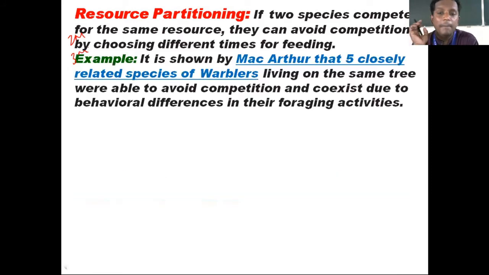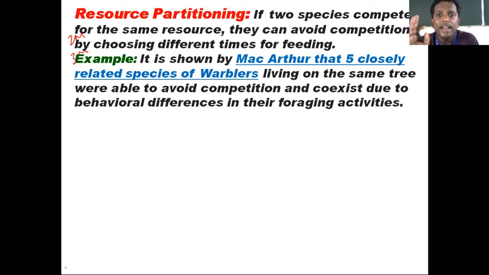I have highlighted MacArthur's 5 closely related species of warblers. Warblers are small sized birds found living in coniferous forest. So they live in the same tree successfully without any competition.